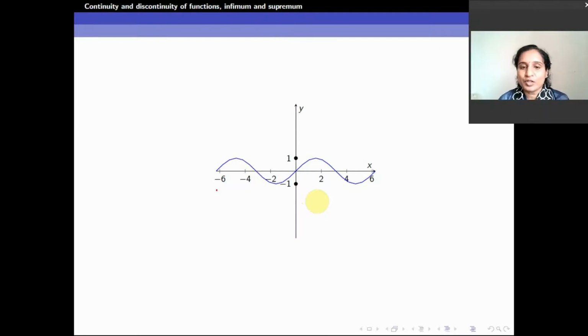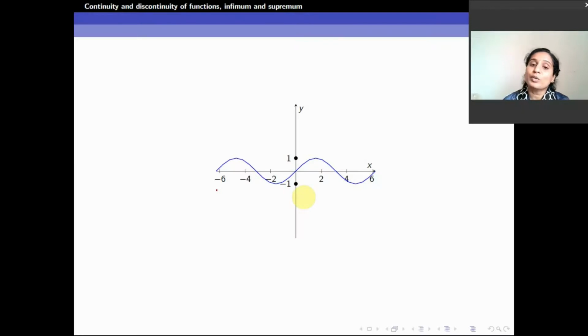You can see a function on your screen, that is a curve. What function is this? Can you identify? It is the sin x curve. The function is moving smoothly, and you can see I have marked the points 1 and minus 1. The function does not go above 1, nor does it go below minus 1. It keeps on moving in between 1 and minus 1. Therefore, 1 and minus 1 are the boundaries for this particular function.